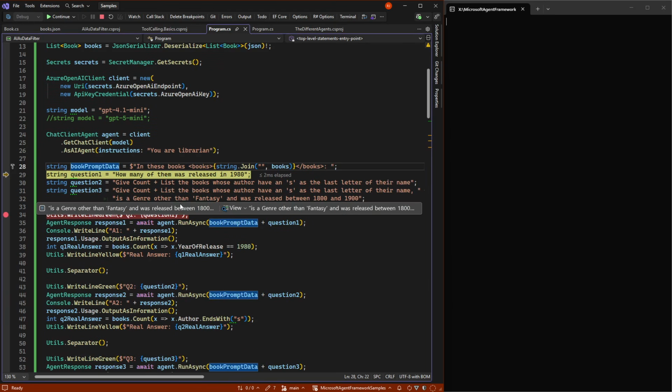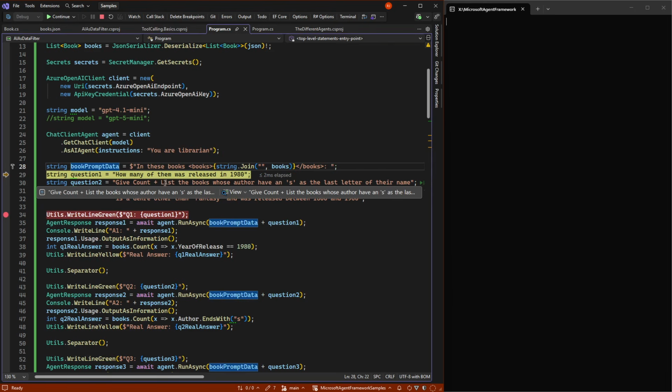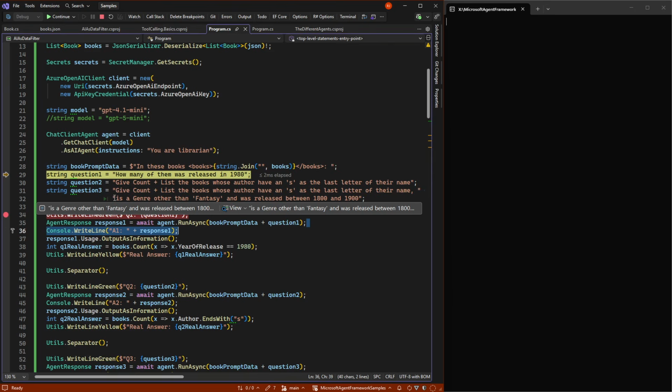So I'm going to ask three questions. First, how many of them were released in 1980? Then, give how many and list the books where the authors have an S as the last letter in their name. And finally, a bit more advanced: the authors have the last letter S in their name, the genre is not fantasy, and the book was released between 1800 and 1900. So progressively more advanced questions to the LLM.